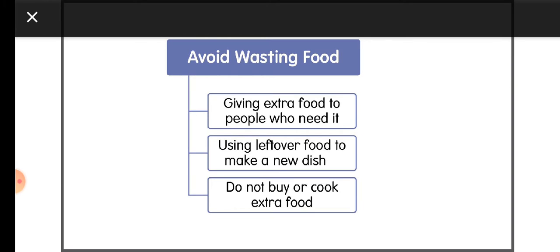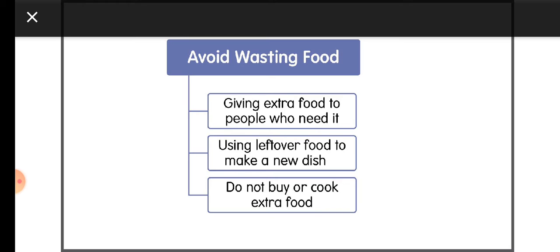food. So this is a very, very important picture for you. You can write it down, or you can observe carefully, and you can understand how we are wasting the food. How can I avoid wasting? I should not waste food. What can I do? See, give the extra food to people who need it. Some poor people will be there, somebody working in your home, who need it, you can give that food.